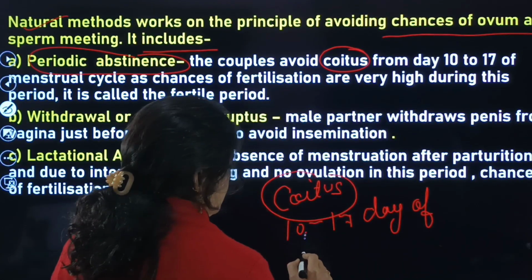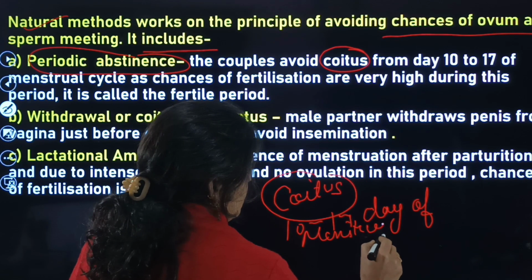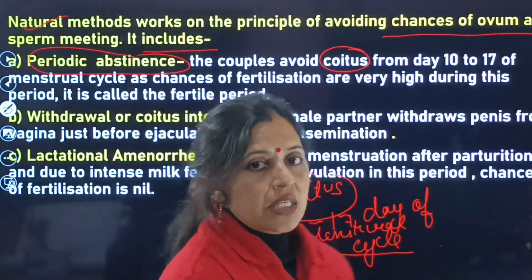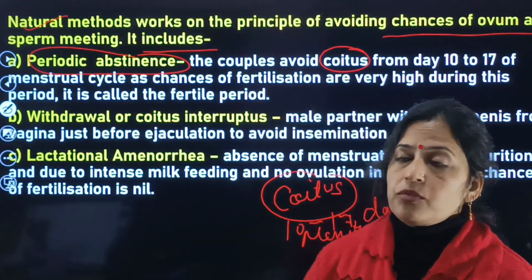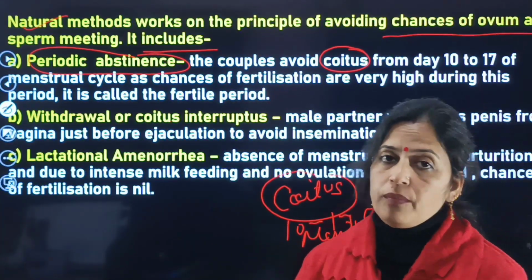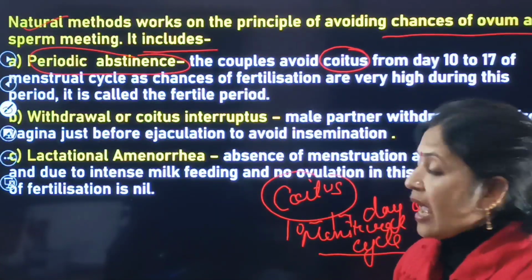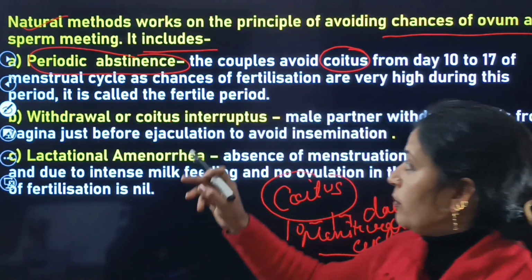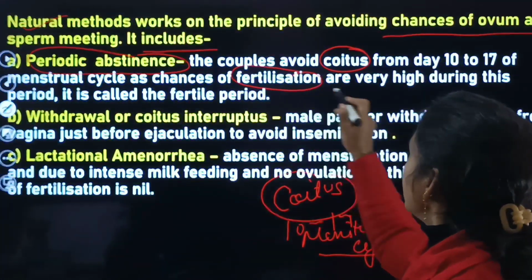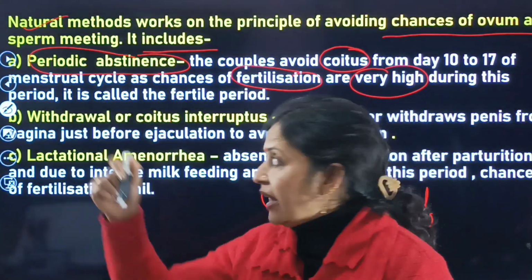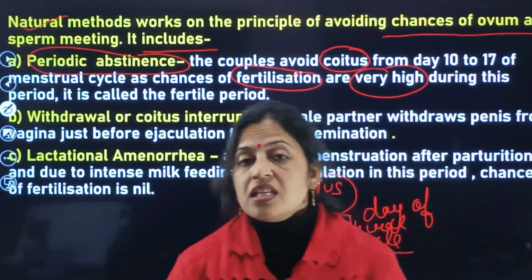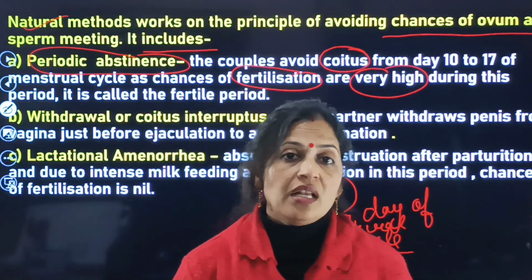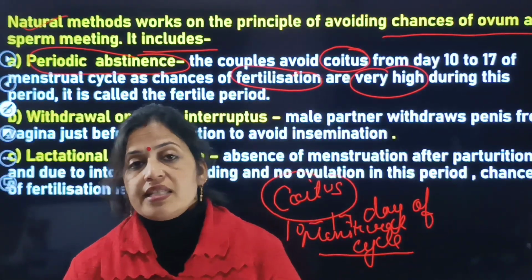So in periodic abstinence, the couples have to avoid coitus from the 10th to the 17th day of the menstrual cycle, because at that time the chances of fertilization are very high.